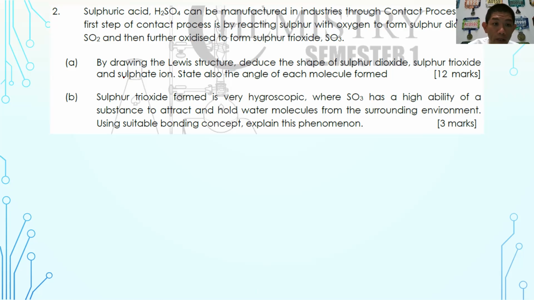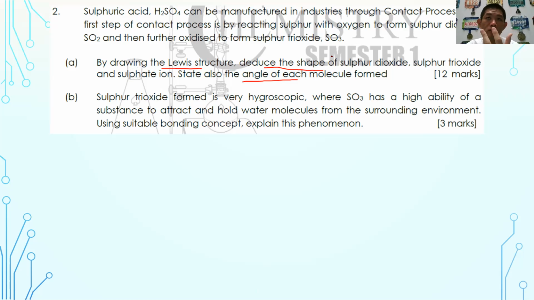So in here, they already say that they want the Lewis structure, they want you to deduce the shape, and then they want you to state the angle of each molecule. And then how do you deduce the shape? So usually I would recommend students to write these factors if you don't want to be penalized. So the first thing that you have to draw, of course, is the Lewis structure, number 1. And then number 2, based on the Lewis structure, you have to deduce the number of bond pair and lone pair electrons. And then number 3, what is the arrangement? It is similar to what arrangement?